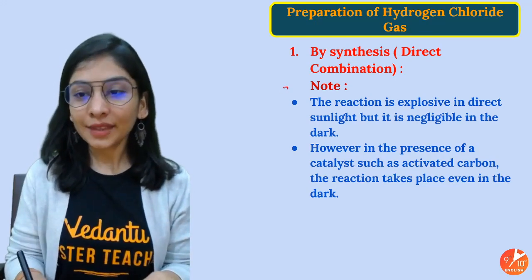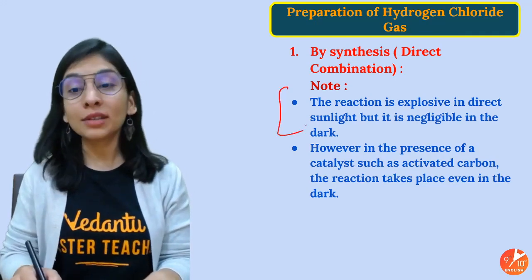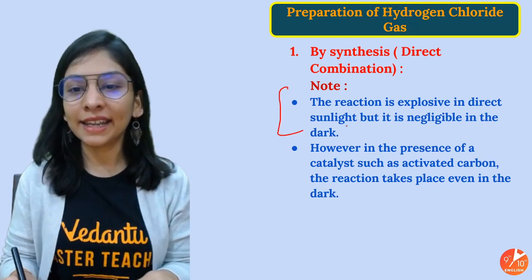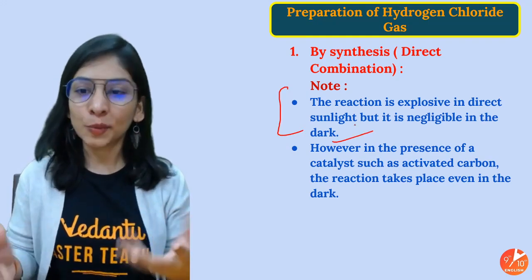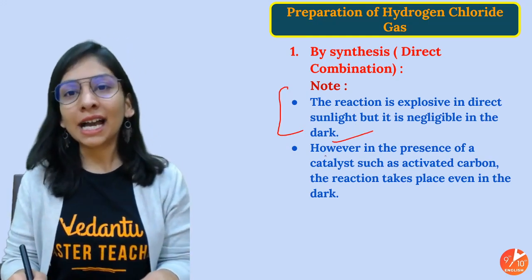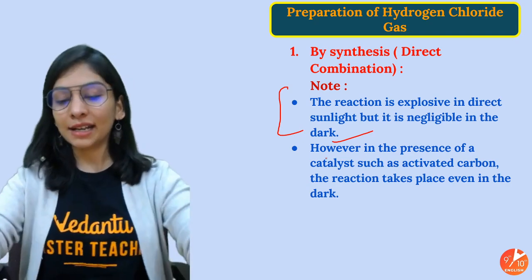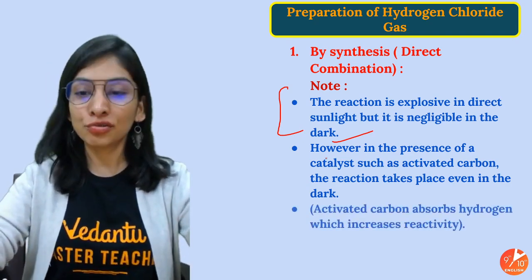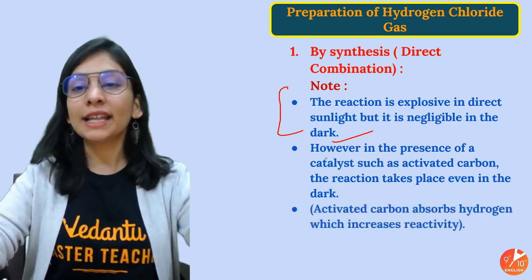Okay, as I said, the reaction is explosive in direct sunlight. We won't provide direct sunlight. And in the dark, it's not possible. But in the dark, if we really want to do that, we can take a catalyst like activated carbon. So do remember that. Okay, let's move ahead now.